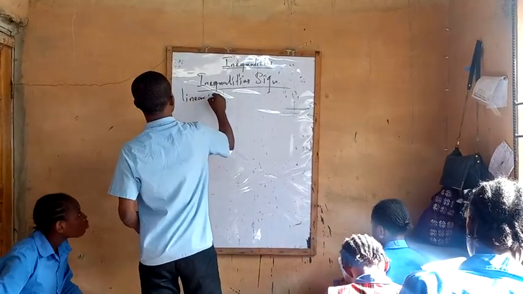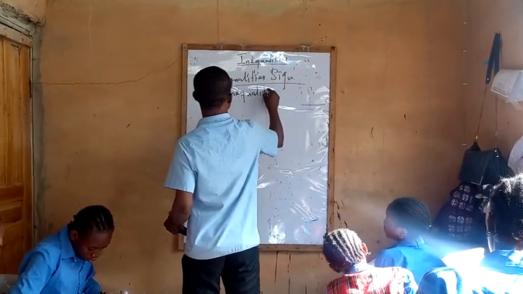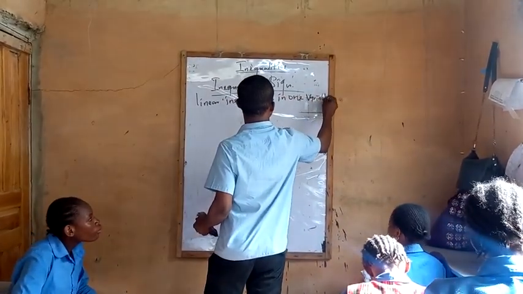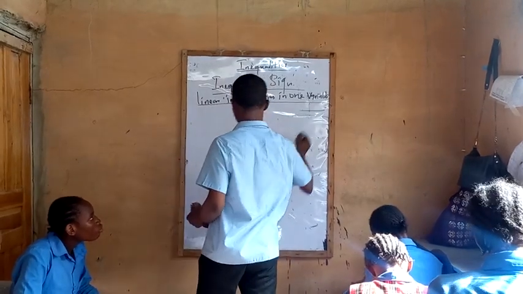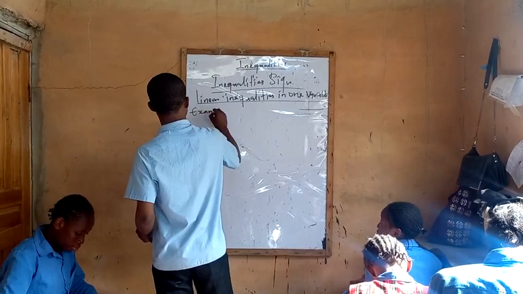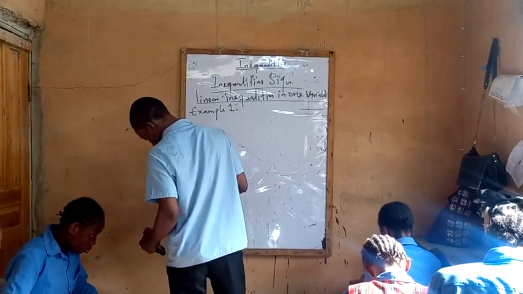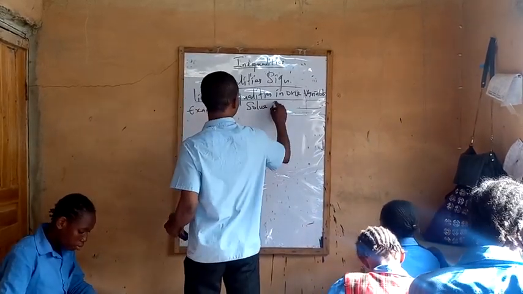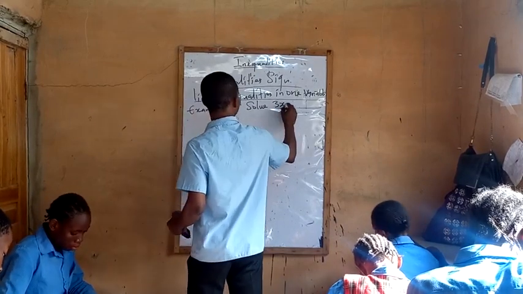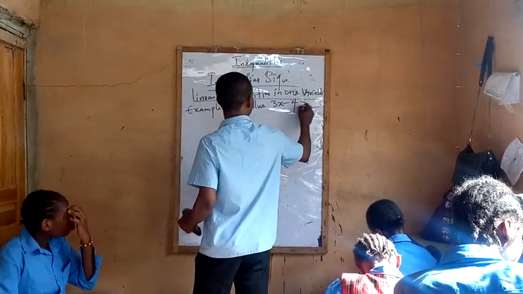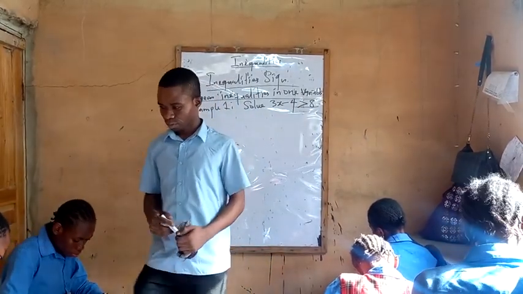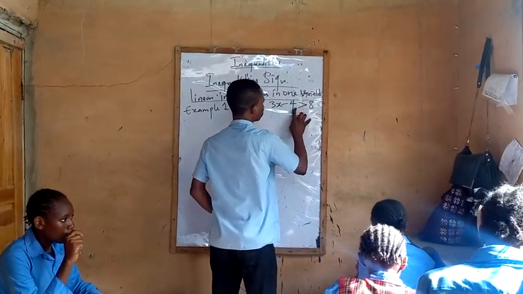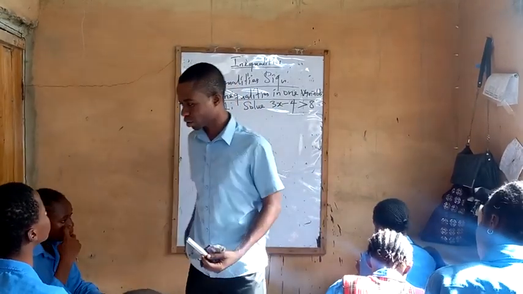Linear inequalities in one variable. Example 1: 3x minus 4 greater than 8.